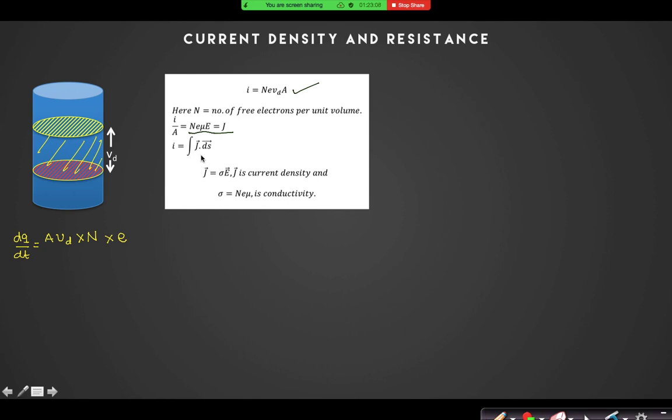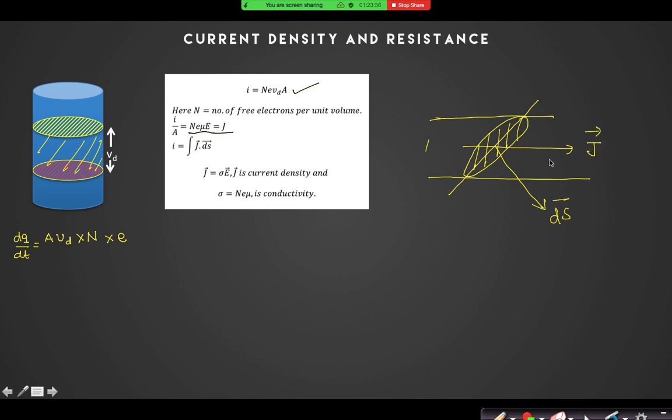Why have I taken J dot dS? Because sometimes you will find that the cross section area is not perpendicular to the current. Suppose this is the conductor and current is flowing in this direction, but the cross section area you are talking about is this one. So what is the area vector? This is the area vector, dS vector, and this is the J vector.